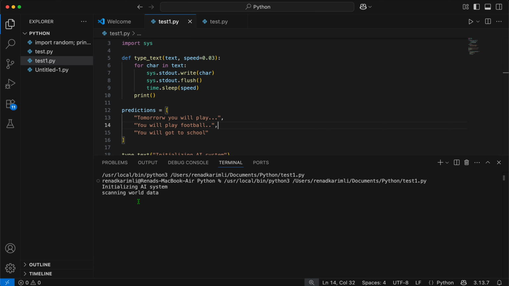Initializing AI system, scanning world data. Prediction number 1, tomorrow you will play. Prediction number 2, you will play football. Prediction number 3, you will go to school.